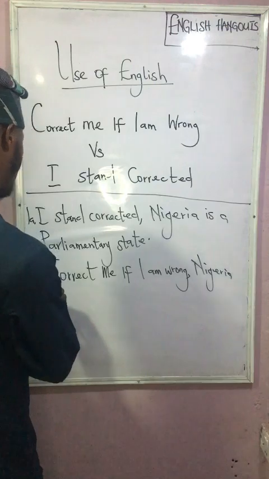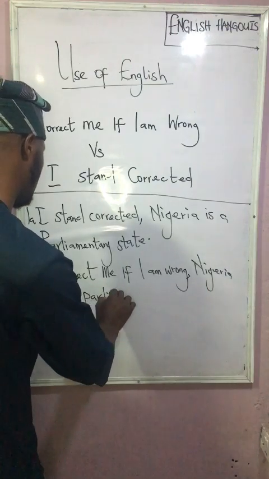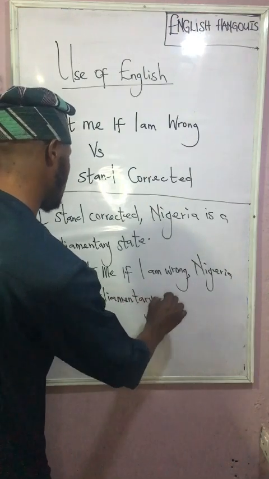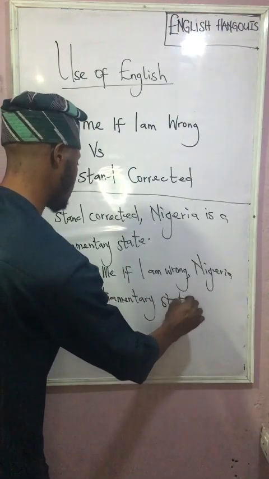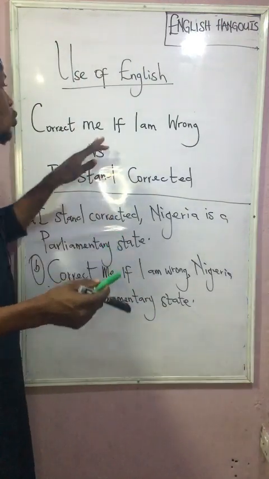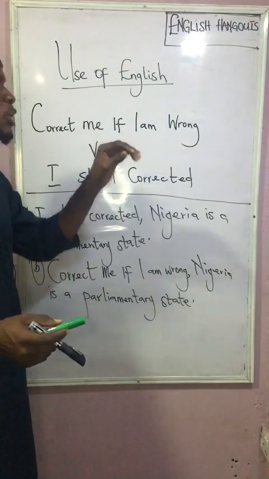Nigeria is a parliamentary state. So, looking at these two items, to use "correct me if I am wrong", you use it